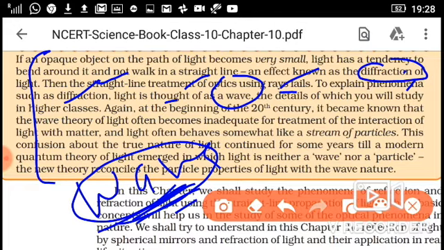Then at the beginning of the 20th century it became known that the wave theory of light, meaning light behaving like a wave, often becomes inadequate for treatment of the interaction of light with matter, and light often behaves somewhat like a stream of particles.